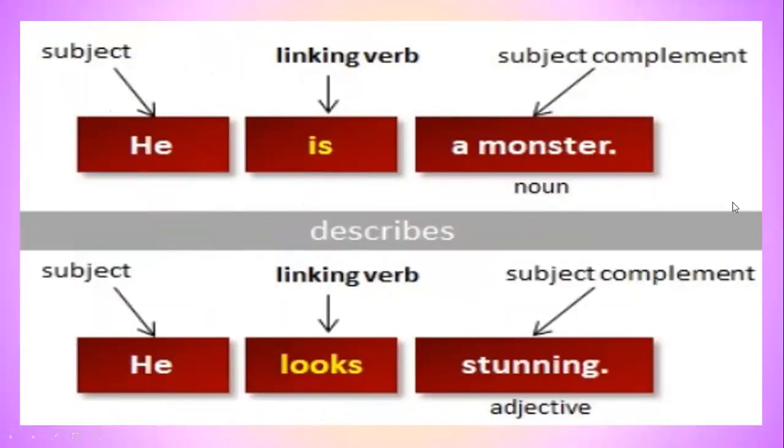He is a monster. He is the subject. Is is a linking verb. Subject complement: a monster. It's a noun that describes. He looks stunning. Subject, linking verb, and stunning is the subject complement.